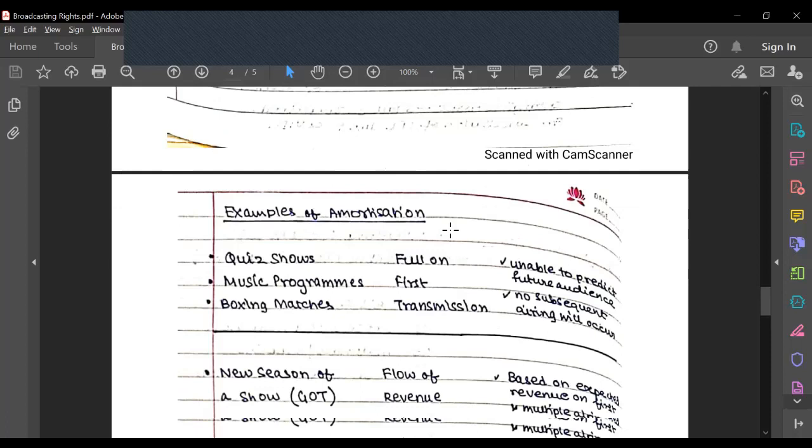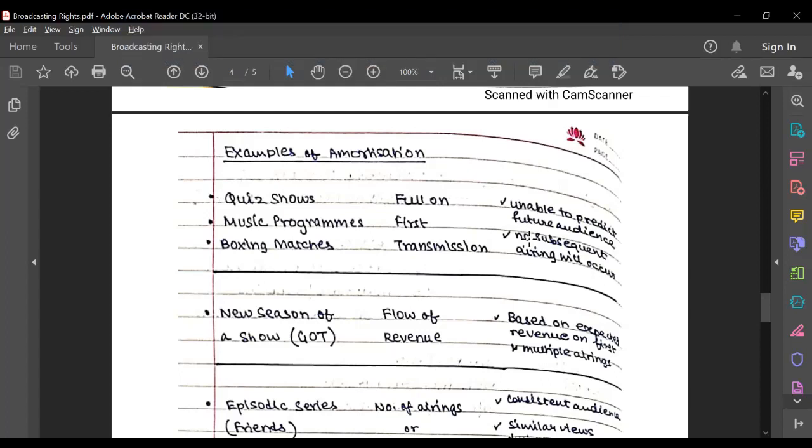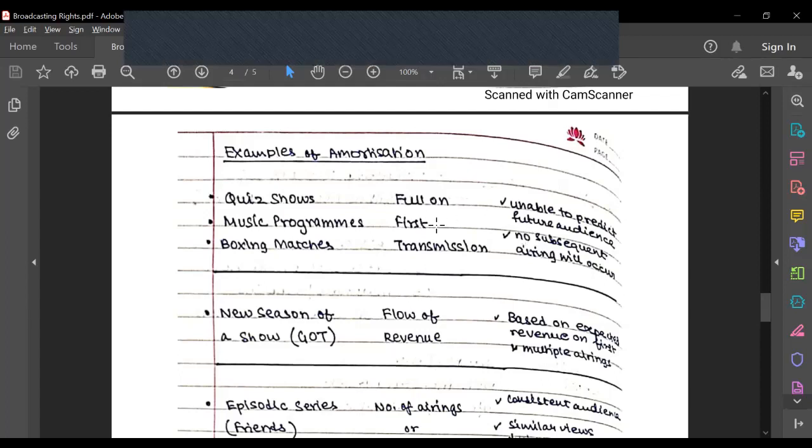Keeping that in mind, I found a few examples. Let's say quiz shows. Quiz shows, music programs, boxing matches are generally amortized fully on first transmission, because generally the viewership is a lot more in the first transmission, and the distributors are unable to predict the future audience that the show will generate. Something like KBC, which generates a new episode, gets a lot more views, and later on I am not able to predict how many views it will get, or there is no subsequent airing. So in that case, on first transmission, I'll amortize the entire thing.